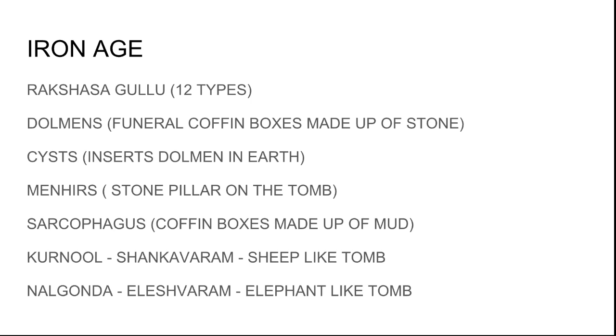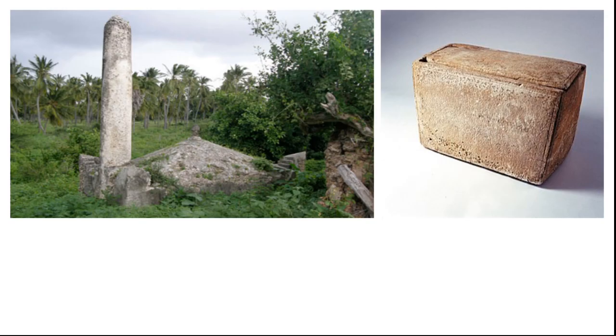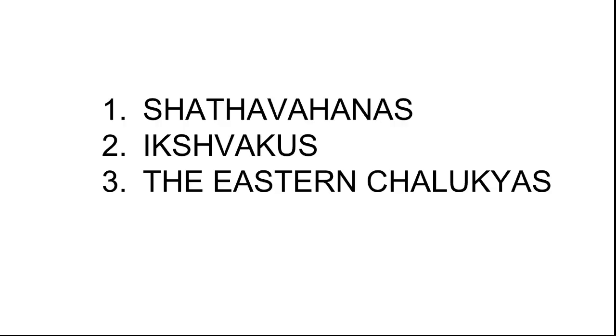The other one is in Nalgonda district, at a place called Ileshwaram, where we found an elephant-like tomb. Presently, Nalgonda is in Telangana. These elephant tombs are also made up of mud. Okay, these are the two types of sarcophagus tombs that are discovered. And this is about the menhir, where a stone pillar is placed on the tomb.